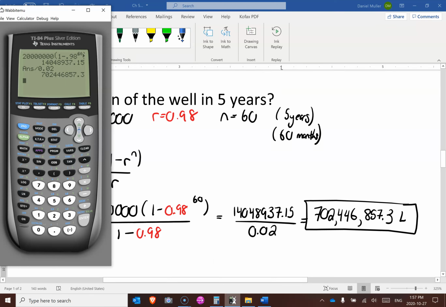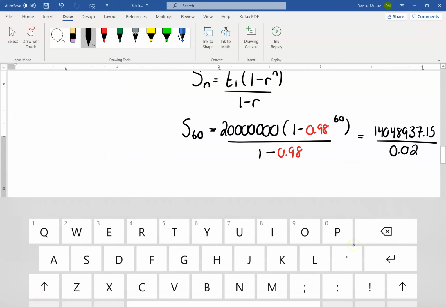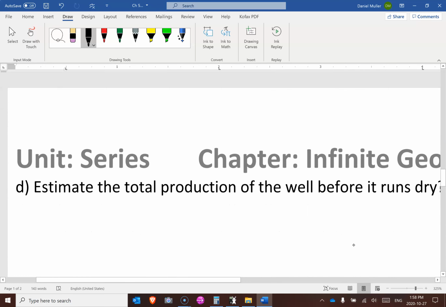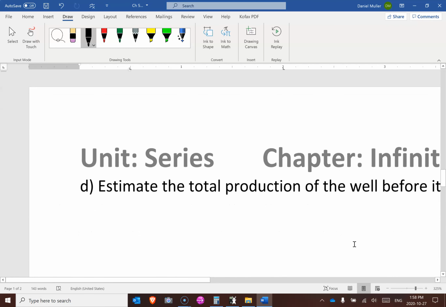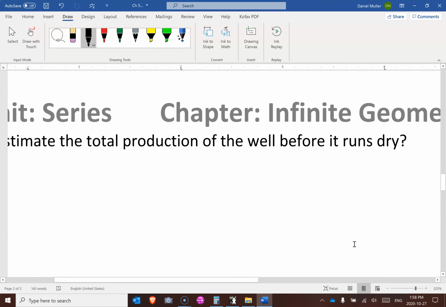So we get 20 million in the first month, and then slowly we lose a little bit. But over 5 years, we've accumulated 702 million. Way more than that first month, which was 20 million. But this well is going to eventually run dry. It's lowering and lowering and lowering. So when it goes on forever, it'll eventually run out. We want the total production before it runs dry. That is an infinity question.